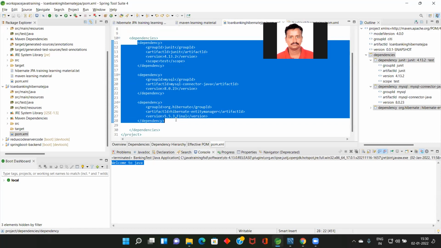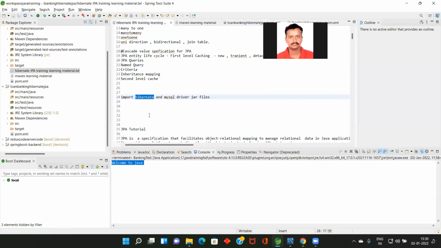So this is the first step. As a part of the first step, we imported the Hibernate jar and MySQL jar files. Before that, we created the Maven project. So the Maven project is created, and the jar files and MySQL driver files are also configured.